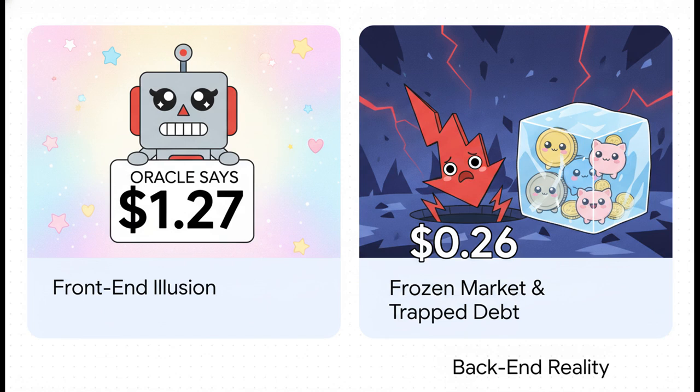So on the glittering front-end dashboard, the system is telling everyone, hey, everything is totally fine. But on the decaying back end, the crashing market reality was that XUSD was actually trading at just 26 cents. Because the system was literally programmed to ignore real-world volatility, the market just froze, liquidations failed, and lenders were instantly trapped holding a massive bag of bad debt.